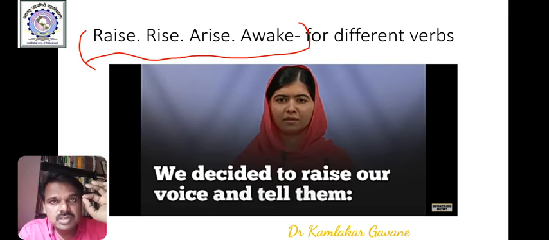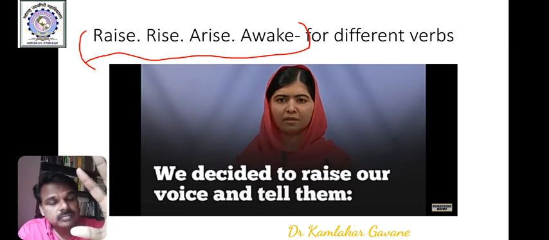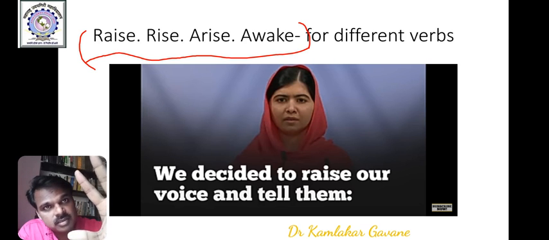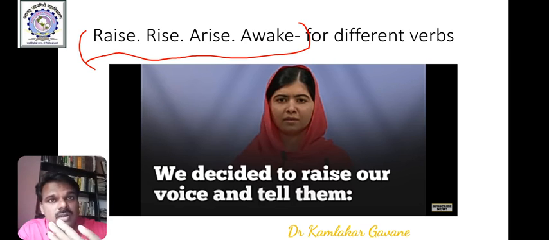Pay attention to spelling, pay attention to pronunciation, and also to the meaning. They look same, like twins, but they are totally different. These 4 words working as the verbs in the sentences, they are totally different from one another.